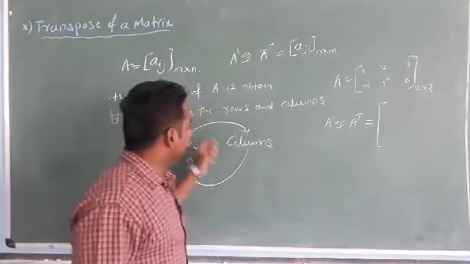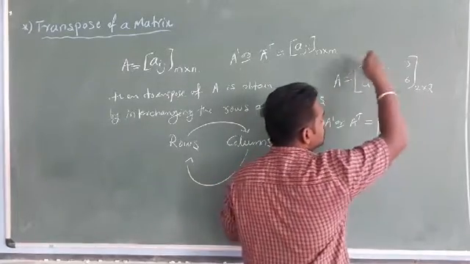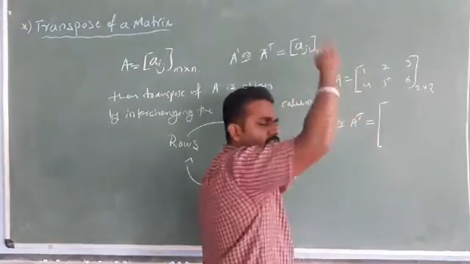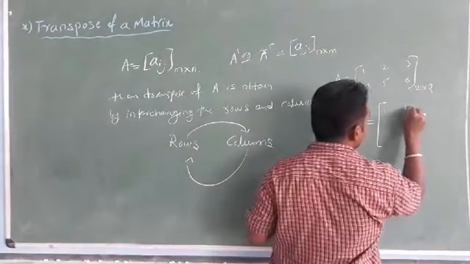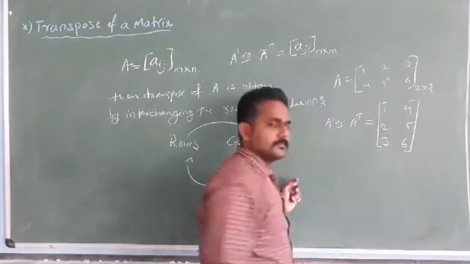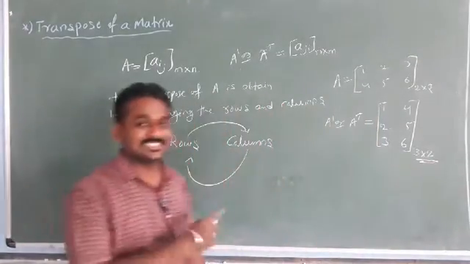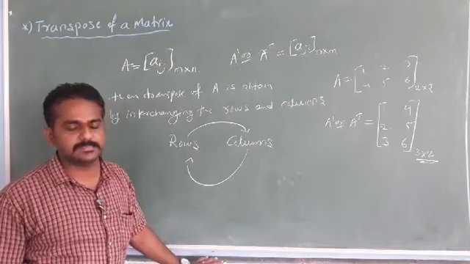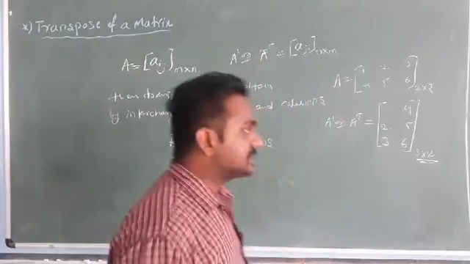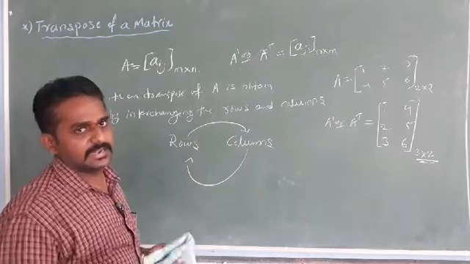So interchanging the rows and columns, this column becomes a row, this column becomes a row, this column becomes a row, and this row becomes a column, this row becomes a column. So that means 1, 4, 2, 5, 3, 6. Now it is of the order 3 by 2. This is the transpose of a matrix. Got the point, students? Transpose means just interchanging the rows into columns, columns into rows of a particular matrix.